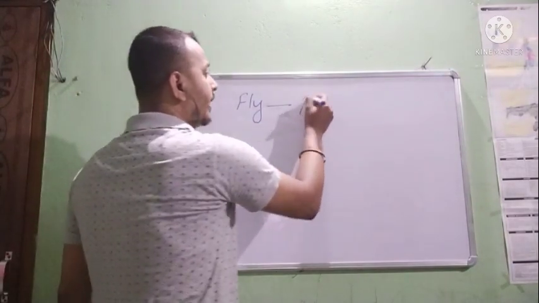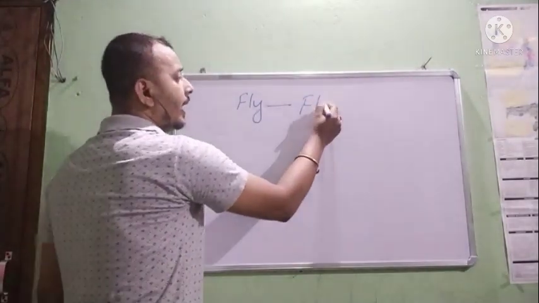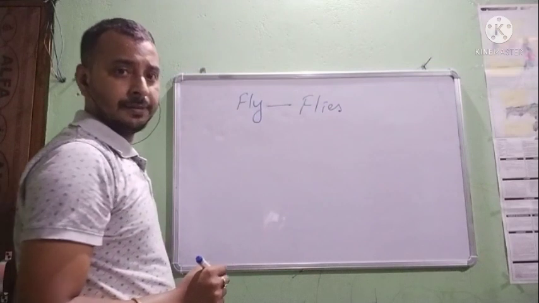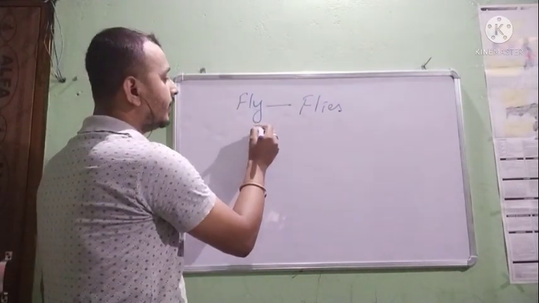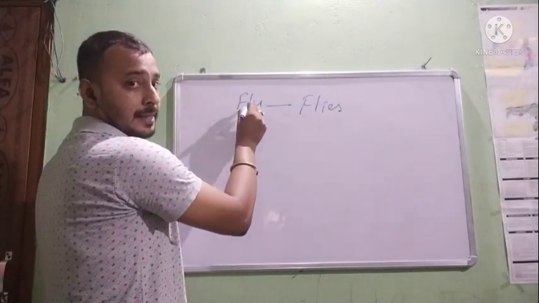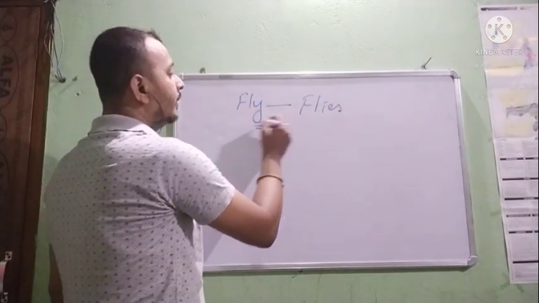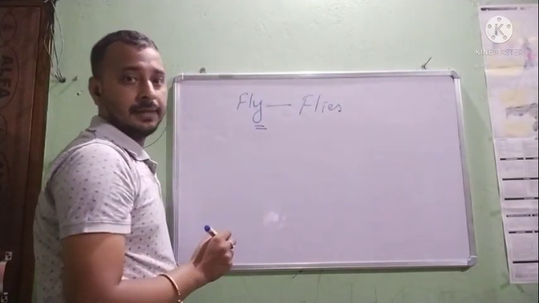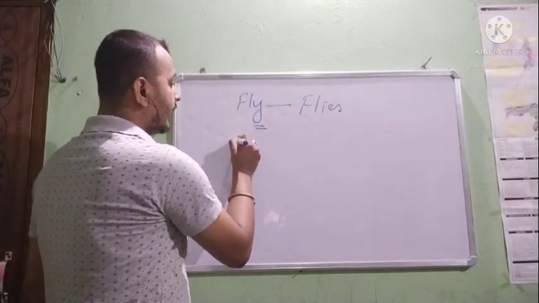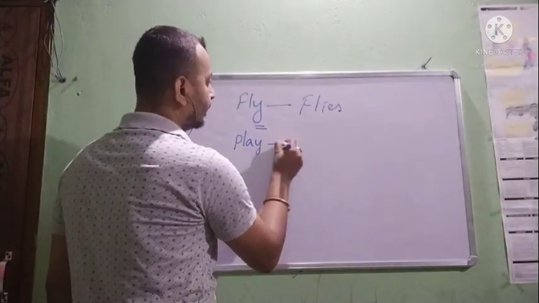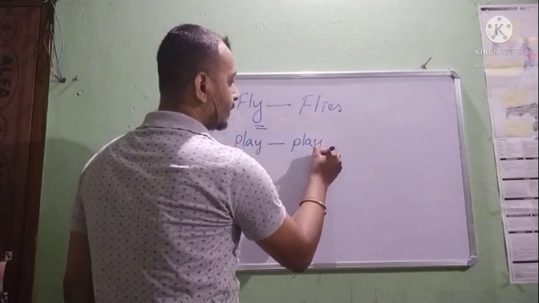Fly, F-L-I-E-S. Is it right? Yes, it is right. Y is the last letter and before Y there is a consonant. So if there is a consonant, meaning no vowel, in place of Y, I-E-S comes. Okay. Next, play. Plays.